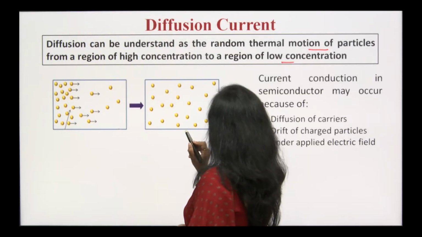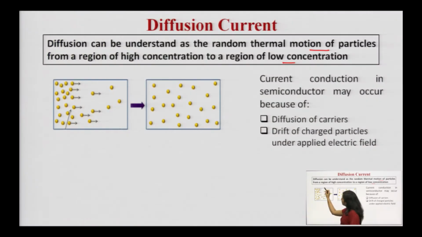You can see in this particular diagram, in the first case, if we talk about the semiconductor, let us say there are electrons which have been shown over here. These are the electrons. In this diagram you can see a non-uniform distribution. After a certain time, on the left hand side the electron concentration is very high, and on the right hand side the concentration is low.